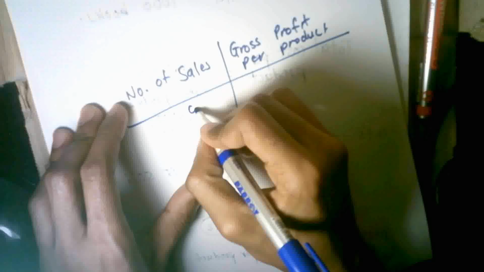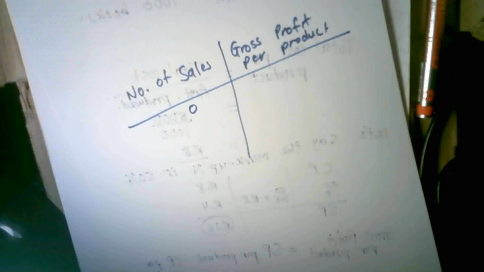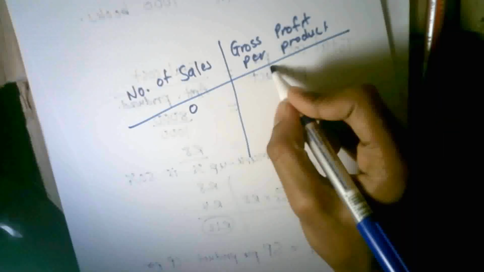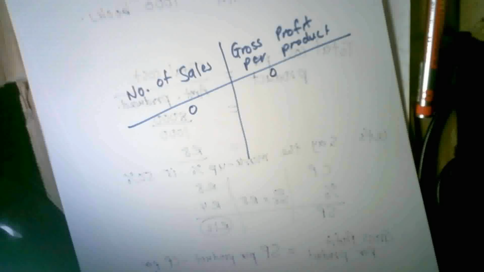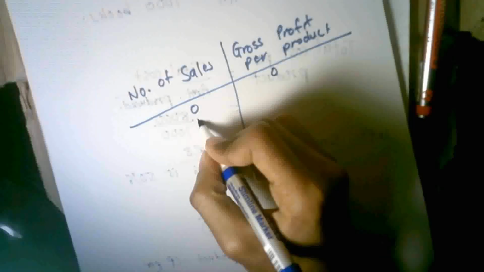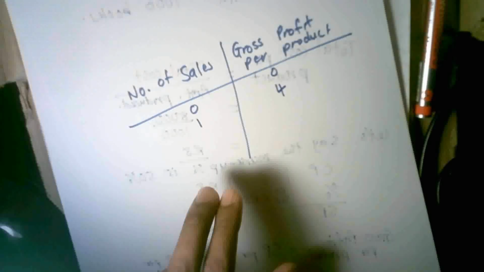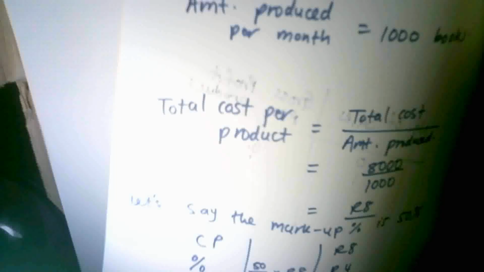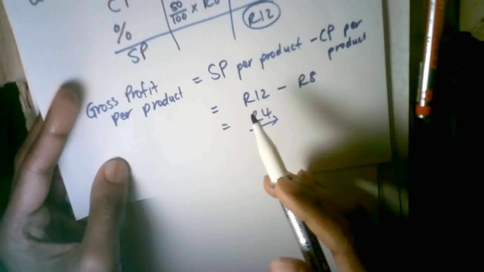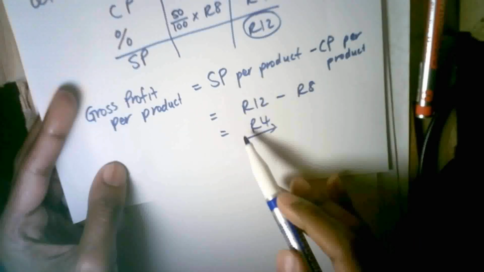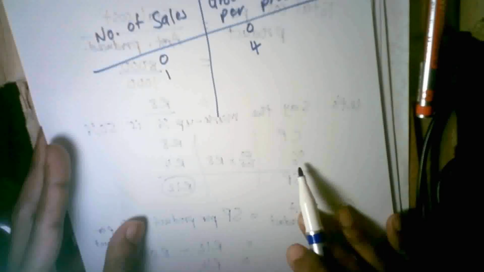I want you to think of this very carefully. Let's say I sell 0 books. What amount of gross profit will I make? I'll make 0 rands. I'll make 0 gross profit. Let's say I sell one book. I'll make 4 Rand gross profit. And where do I get that from? By calculations. I just saw that my gross profit for one product is 4 Rand. And you can do the math from here.